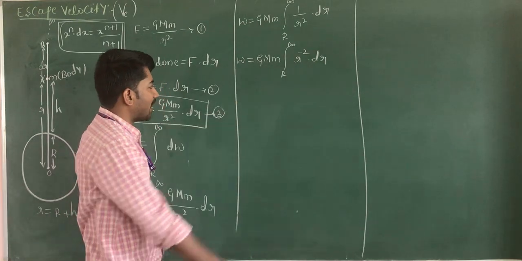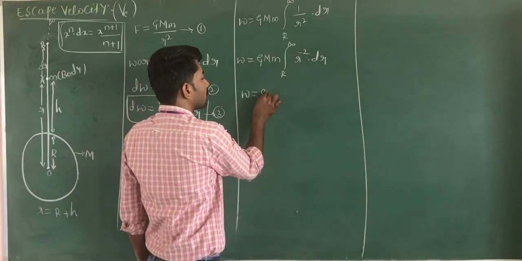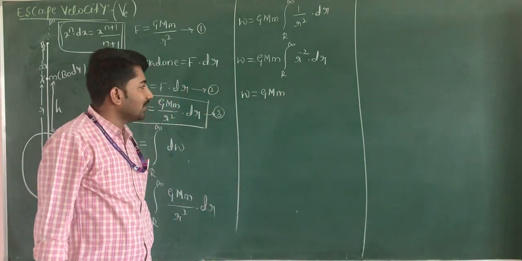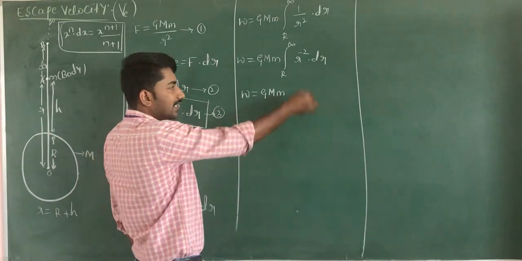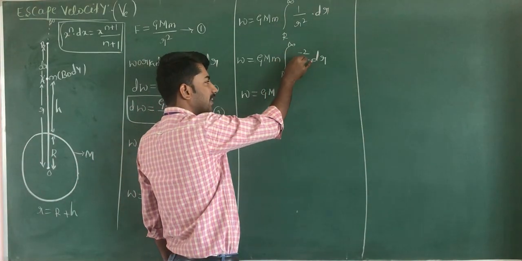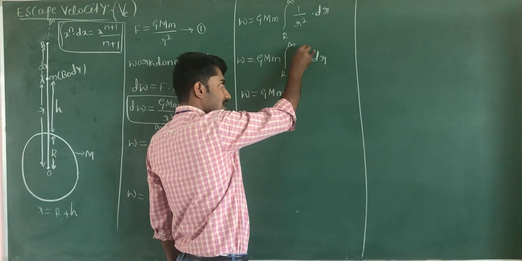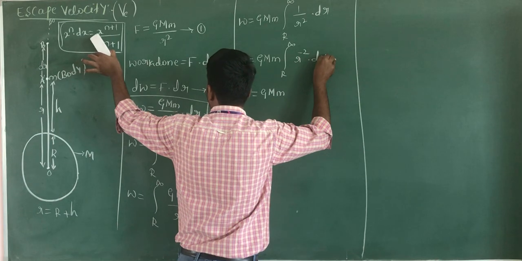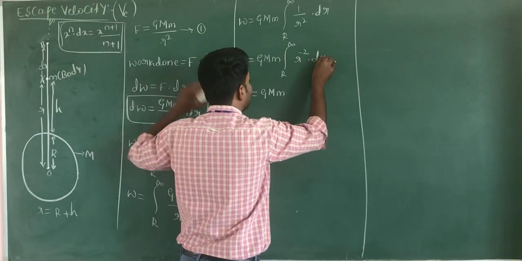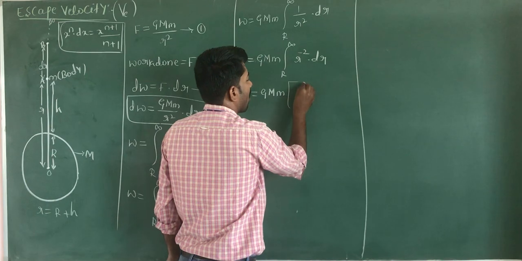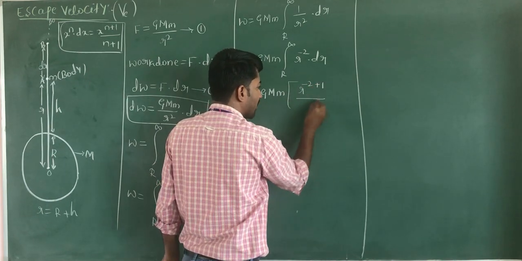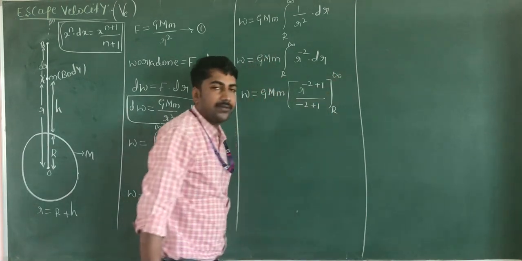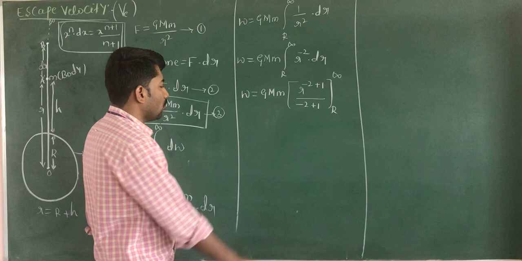When you integrate this equation we get r to the power of minus 2 plus 1 divided by minus 2 plus 1 with the limits r to infinity.